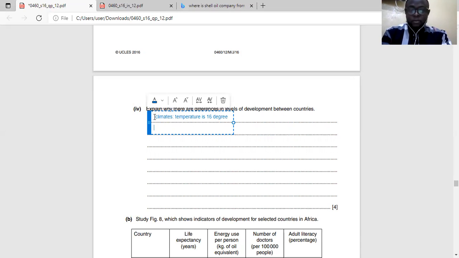So climate, temperatures at 16 degrees is good for reasoning. That may be debatable, but it's a belief.